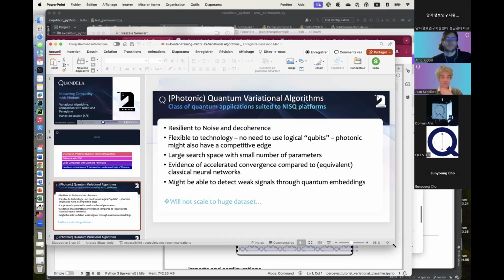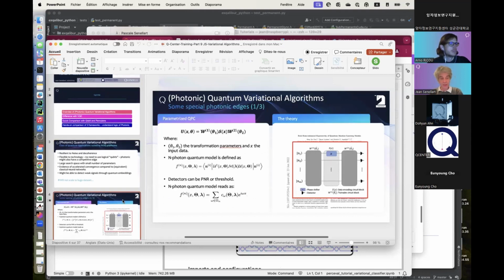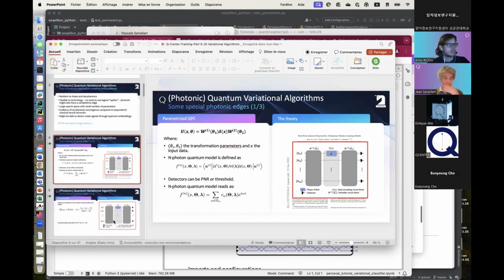Potentially the ability to extend current machine learning tools with the ability to detect weak signals or faster convergence. Especially we looked at one specific type of variational algorithm for photonics based on this design. We explained why it was important and very promising. And this is what we'll be implementing today.